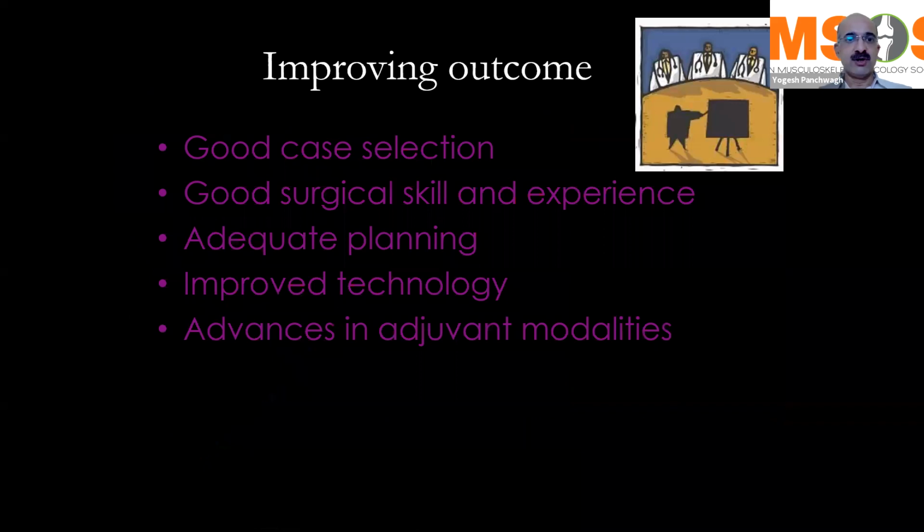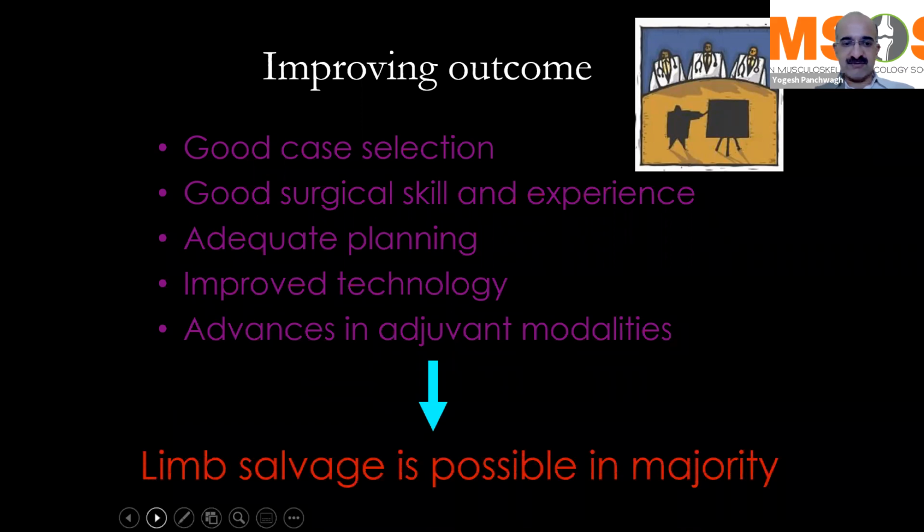So in most of the cases, as I said, with good case selection, good surgical skill and experience, with proper planning on the MRI preoperatively, by using a multidisciplinary team, using the improved technology that's available, and advances in adjuvant modalities, both chemo and radiation, we are able to give the patients good function and a decent outcome. And limb salvage is now possible in the majority of the patients.